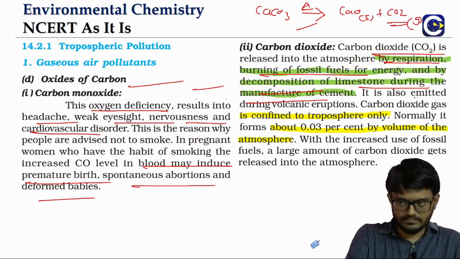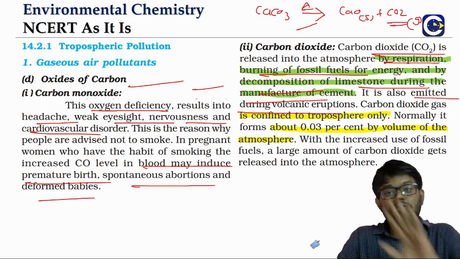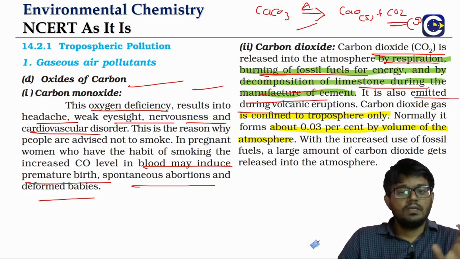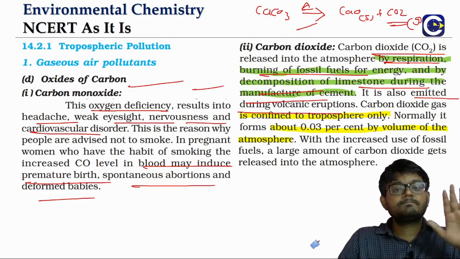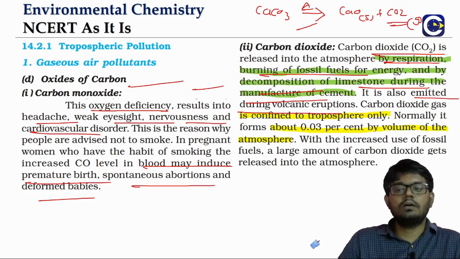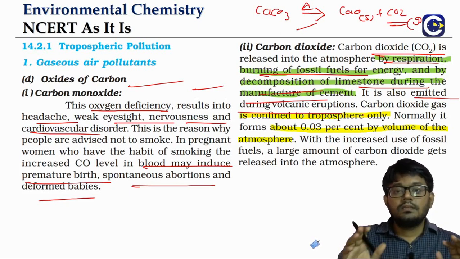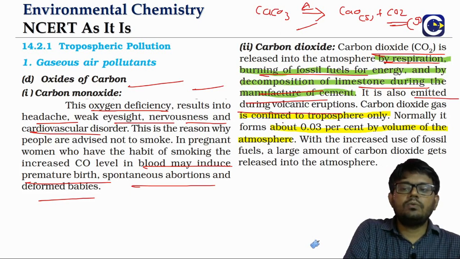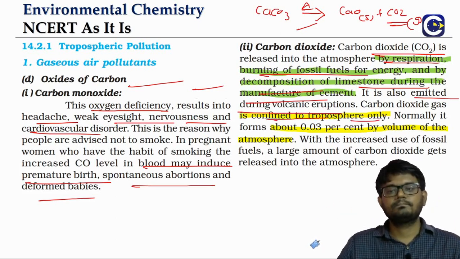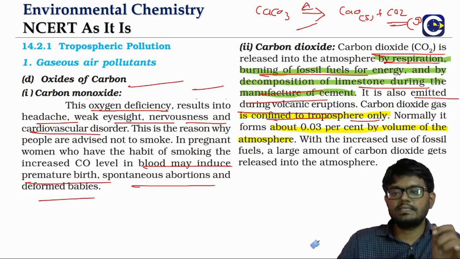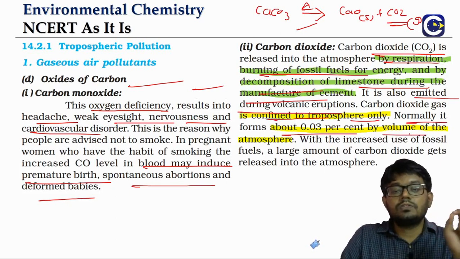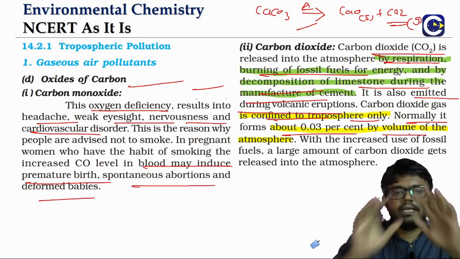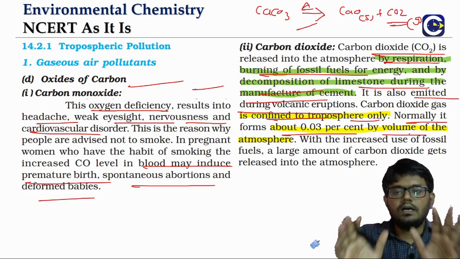Even during the volcanic eruptions also, that is a natural phenomenon. Remember what we said? The pollutant can be released by human activity, or it can even be released by natural phenomena also. Here the volcanic eruptions are a natural phenomenon. The thing is, carbon dioxide is confined only to the troposphere. So these are the points where the questions can be framed. And look at what is the amount of it. It is 0.03% by volume of the entire atmosphere. That's the amount of carbon dioxide.